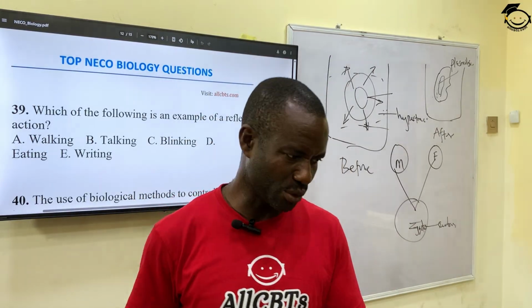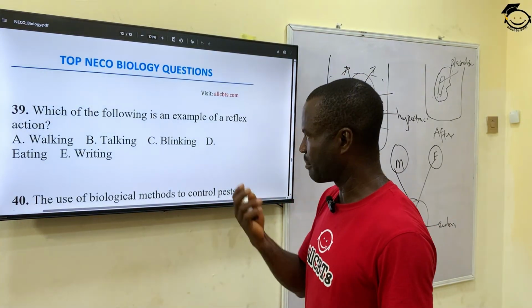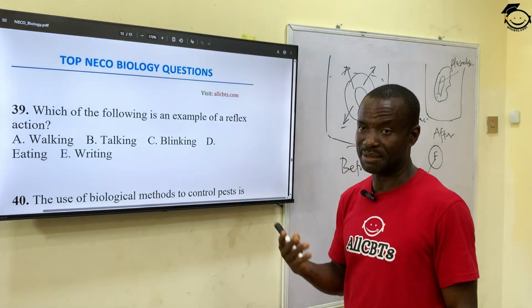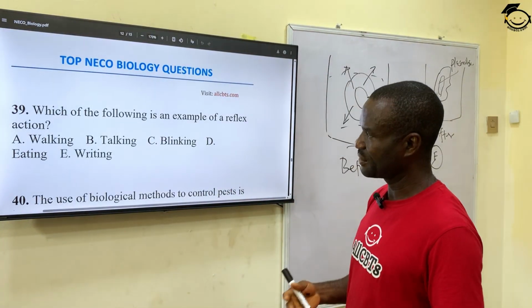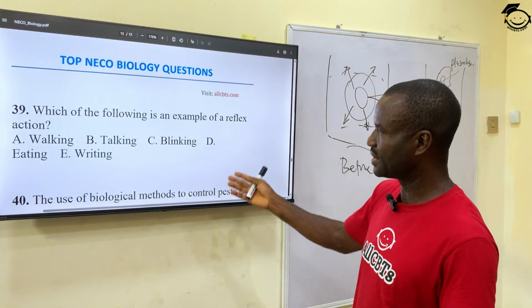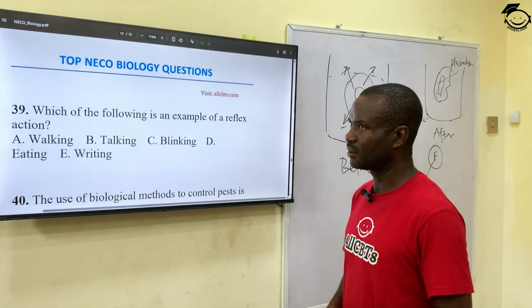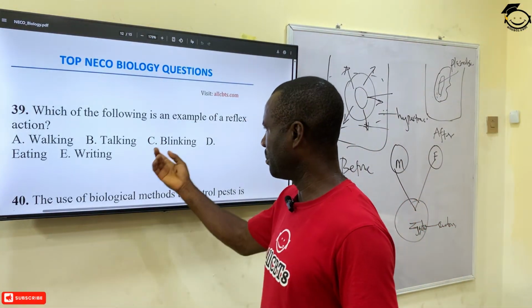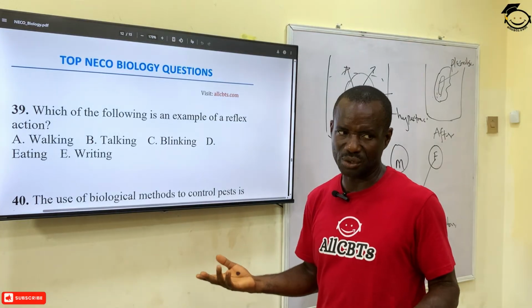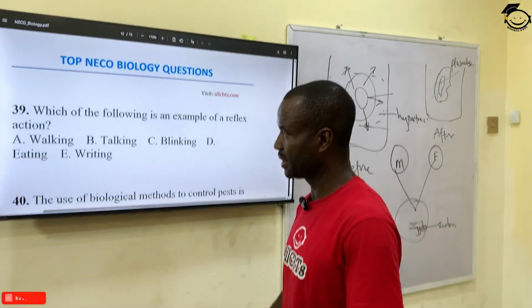I can decide to walk or not, so it's an action controlled at will. Talking, I can control it. Blinking, as I'm talking, I blink several times. D, eating, I can decide to eat, or writing. All these are non-reflex actions, called voluntary actions. You can decide to do them. But blinking is not controlled at will. So the correct answer is blinking.